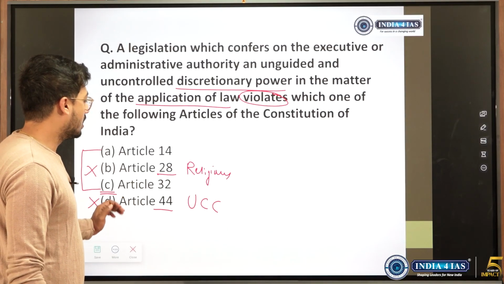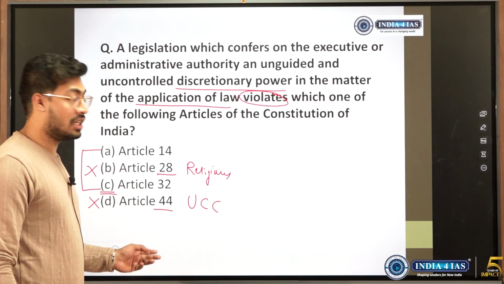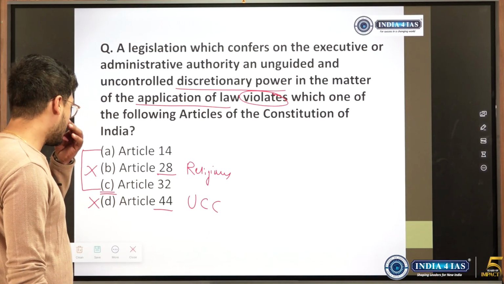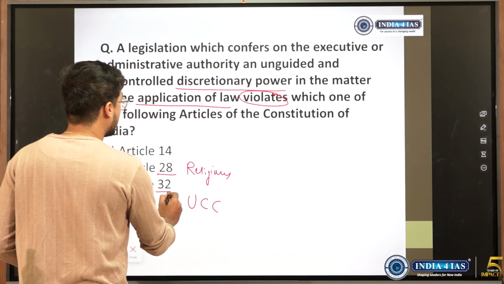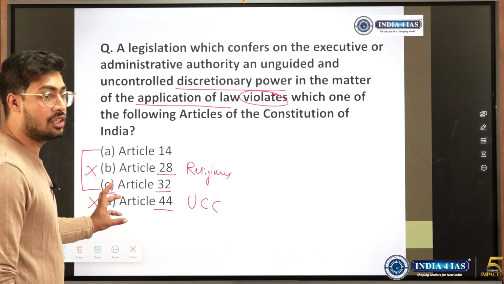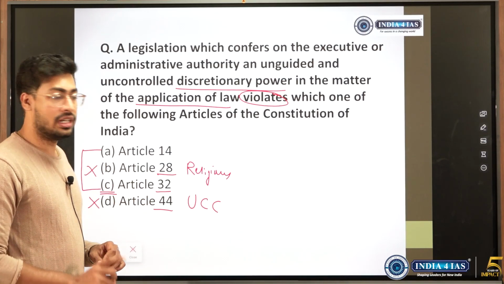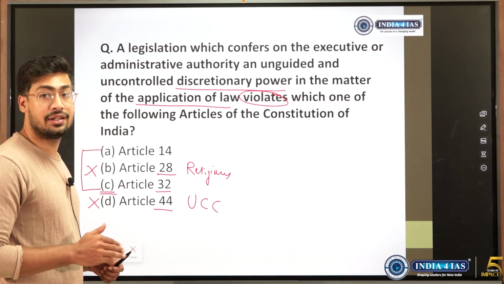Article 32 tells that if there is violation of fundamental rights, then we can go to High Court or Supreme Court. So right to constitutional remedies has been given under Article 32, but the power of High Court or Supreme Court under Article 32 is only limited to the enforcement of fundamental rights and not any other right.